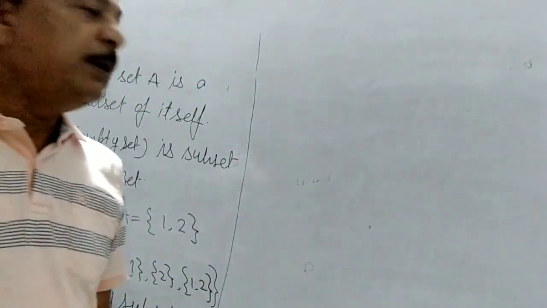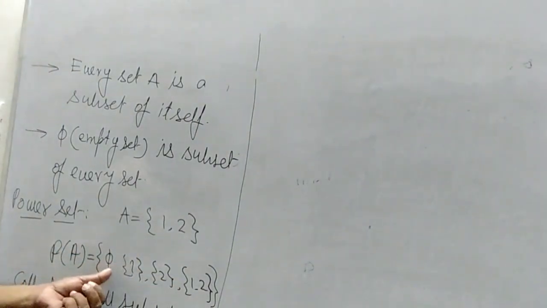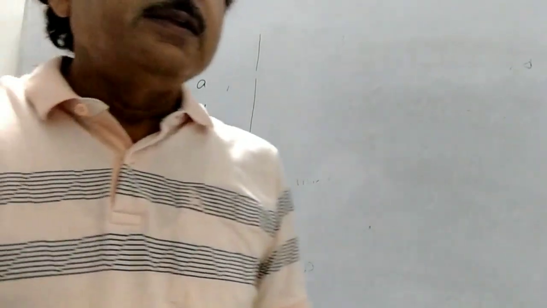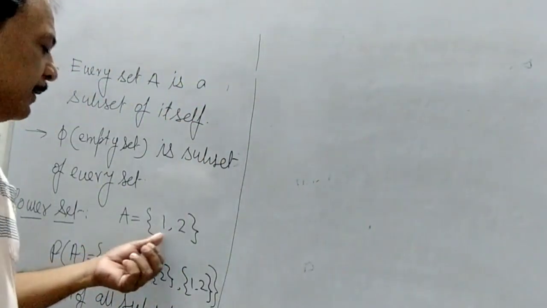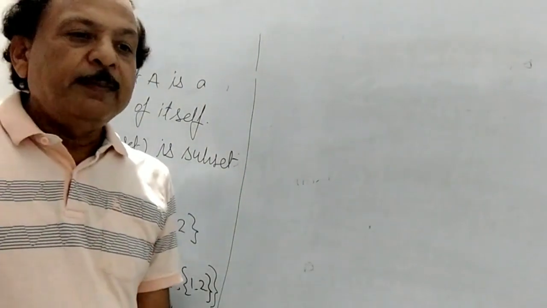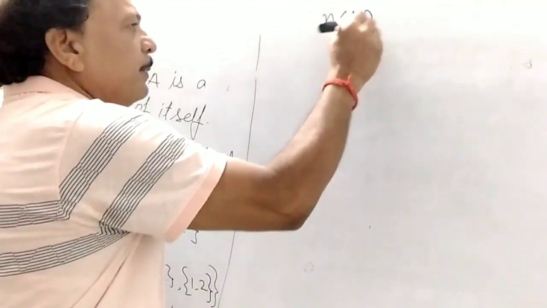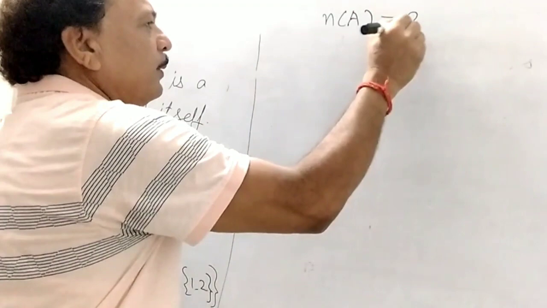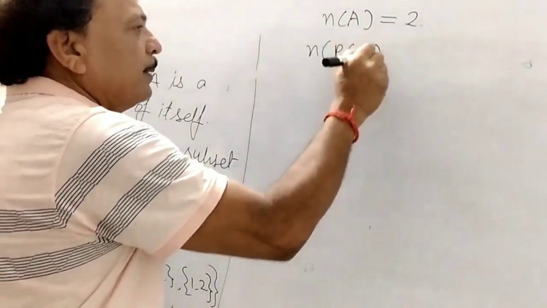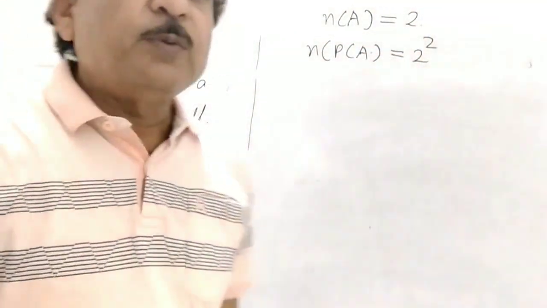So how many elements does a power set have? Here you see how many elements? 1, 2, 3, 4. यहाँ कितने एलिमेंट हैं? 2. तो यहाँ पावर सेट के नंबर ऑफ एलिमेंट्स, the number of elements of the power set of E, कितना होगा? 2 to the power 2.